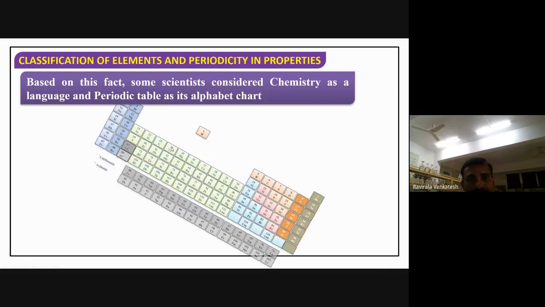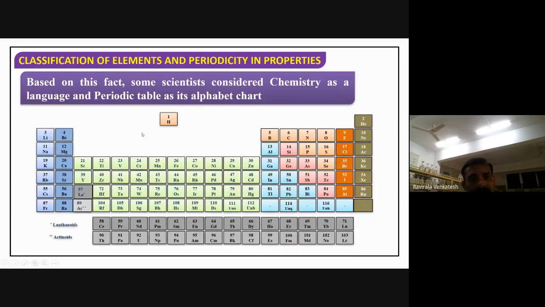Similarly, in chemistry also, we teach chemistry starting with the elements only. Without elements, there is no chemistry. We have to start from the elements. Based on this, some scientists considered chemistry as a language and the periodic table as its alphabet. For English, the alphabets are A, B, C, D, E, F, G, H. For chemistry, this periodic table is the alphabet chart.